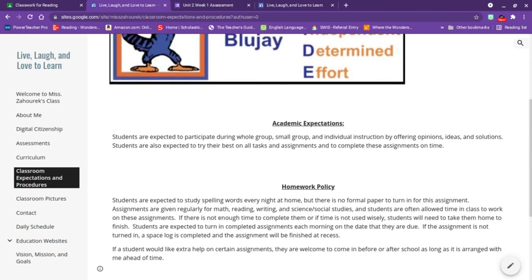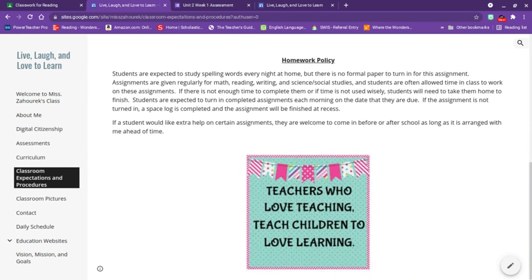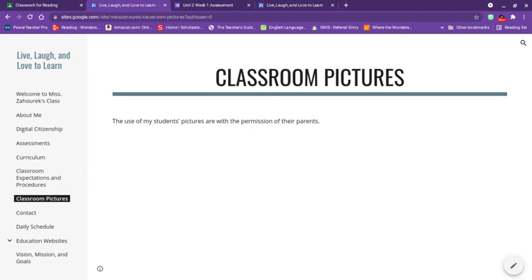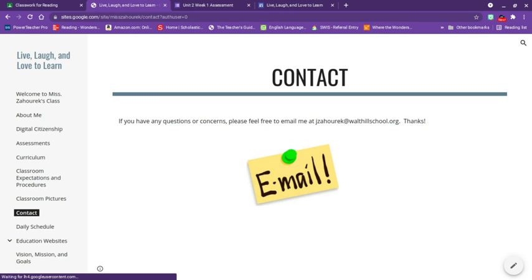Classroom expectations and procedures. It's just our PRIDE expectations, our homework policy as well. Classroom pictures. I'll post some pictures on here once we get into the school year. And if you want to contact me, it'll have my email address. You'll also see our daily schedule.